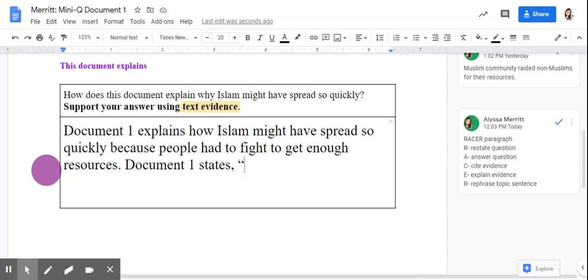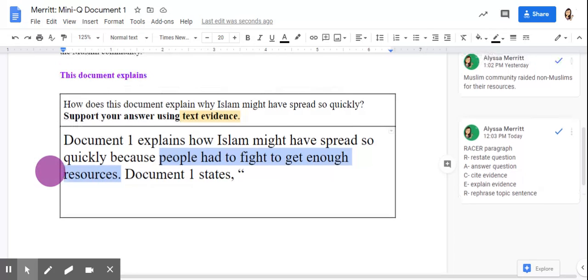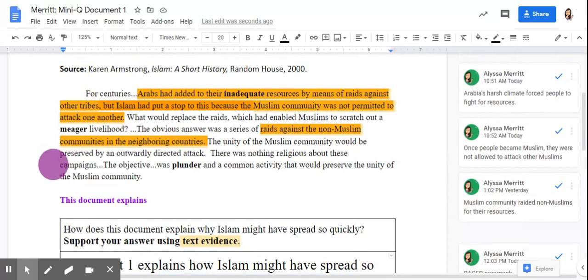Now, we don't want it to be too long, and we want to make sure that it supports our topic sentence here. And our topic sentence is about how people had to fight to get enough resources. So we want to be on the lookout for a quote that shows that people had to fight for resources. So if we go back into our document, we actually already have a lot of stuff highlighted, which is what we want to pay attention to. That's the point of highlighting.